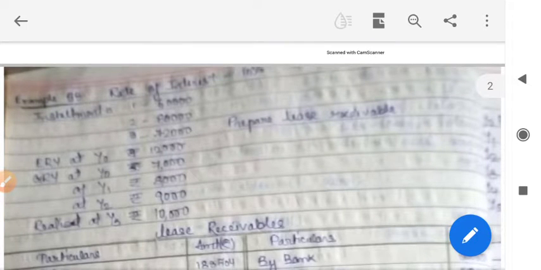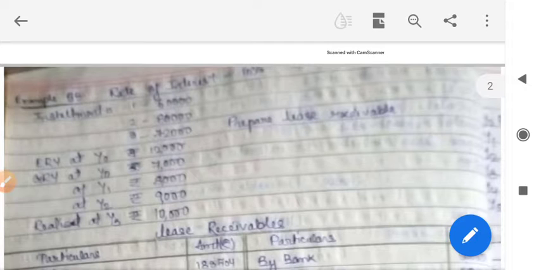Suppose the rate of interest is 10%. First installment is 60,000, second installment is 80,000, third installment is 72,000.